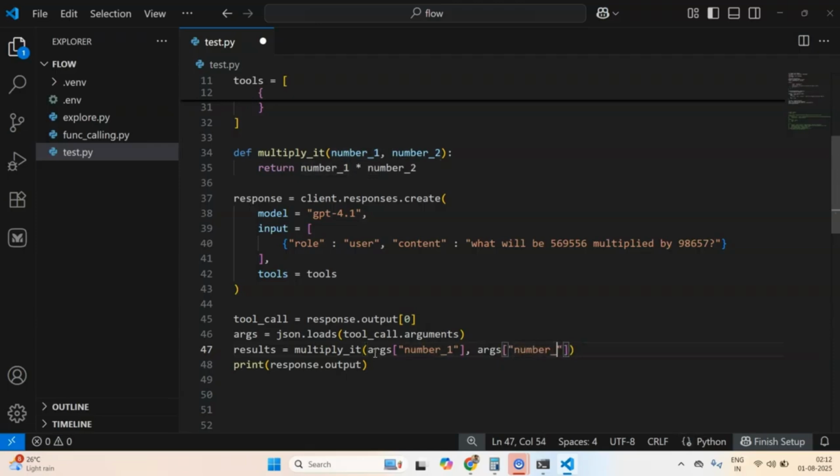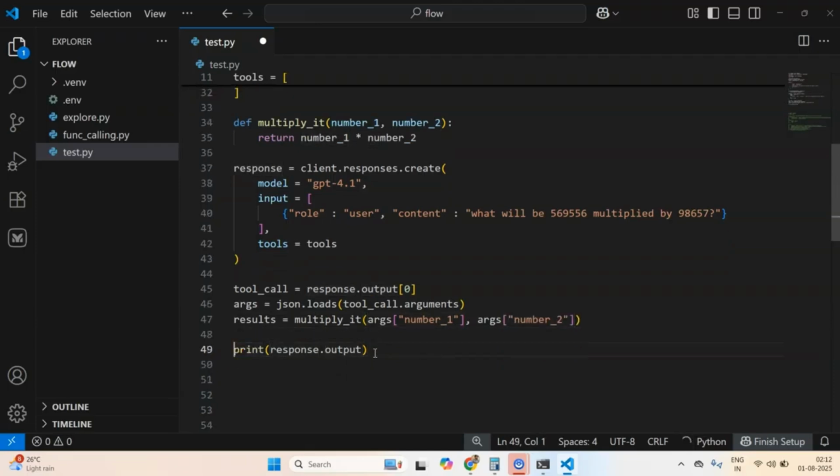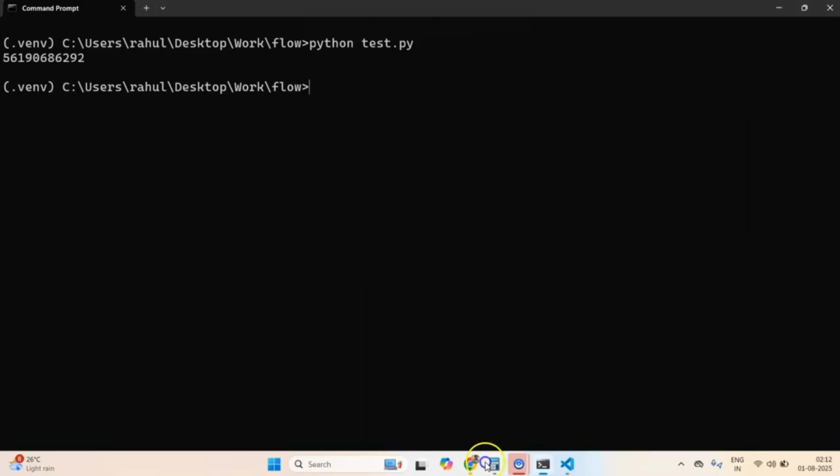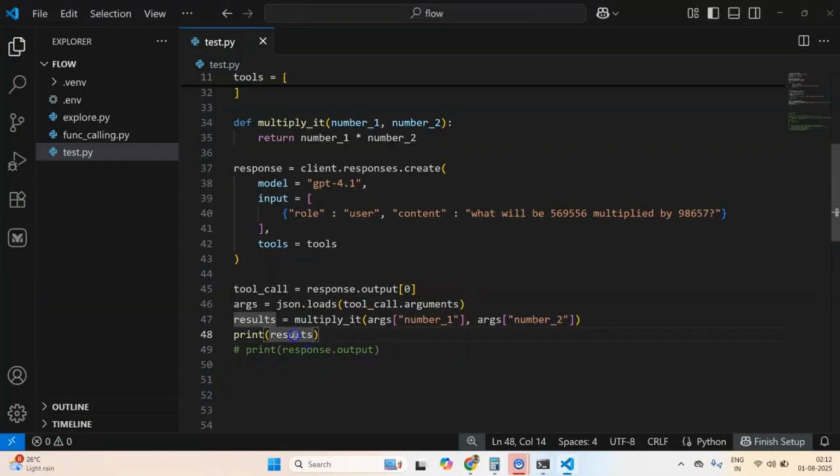Let's do this. So now I will have a result, and let's print out the results now. I can comment out this, so let's print out the result. Now it will show you the exact number. So this is the multiplication, and if I check now, obviously this will be correct because now we are using Python as a calculator. But this is not how we want to use tool calling.